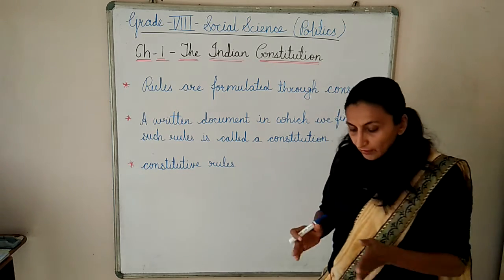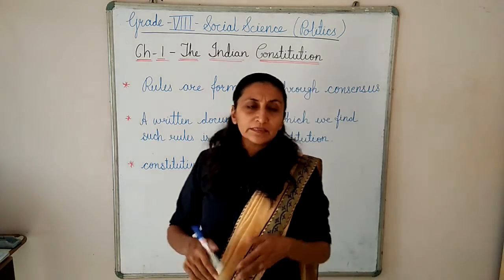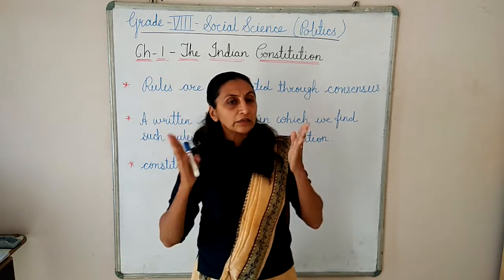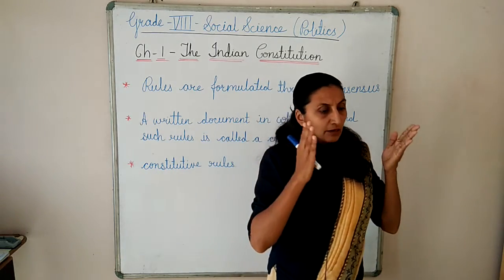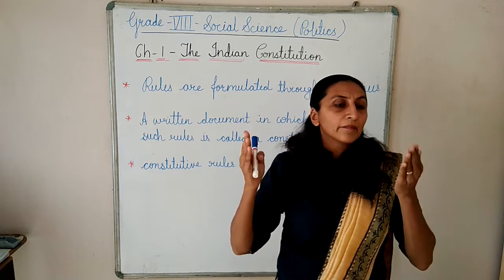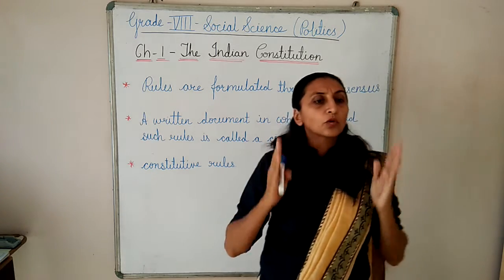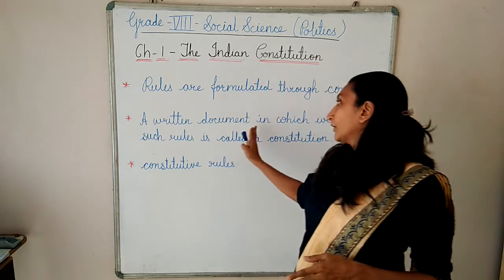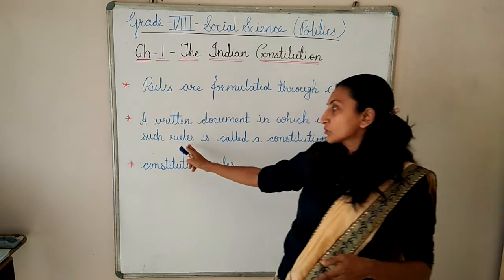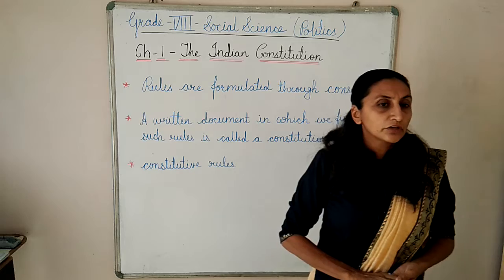Basically, constitution means certain rules and regulations that any house, any game, any institute is following. One pattern, that is one rule. The written document in which we find such rules is called the constitution.